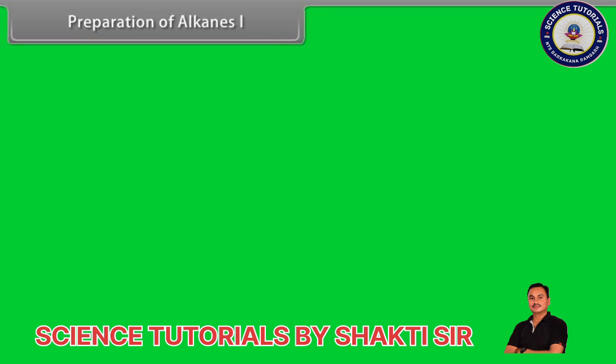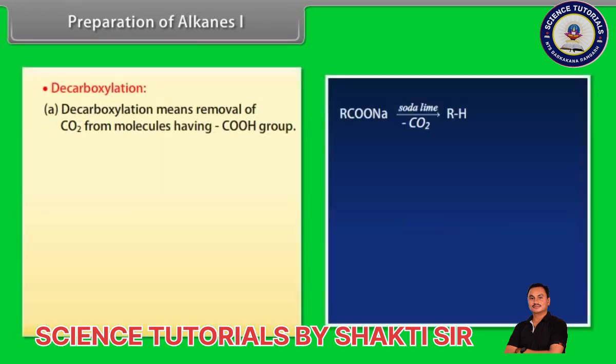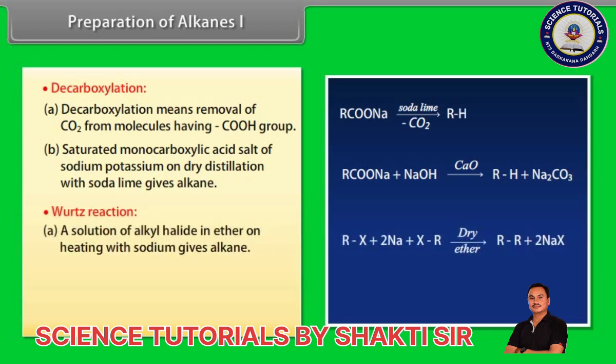Preparation of alkanes, Part 1. Decarboxylation. Decarboxylation means removal of CO2 from molecules having a COOH group. A saturated monocarboxylic acid salt of sodium or potassium, on dry distillation with soda lime, gives an alkane. Wurtz reaction: a solution of alkyl halide in ether on heating with sodium gives an alkane.